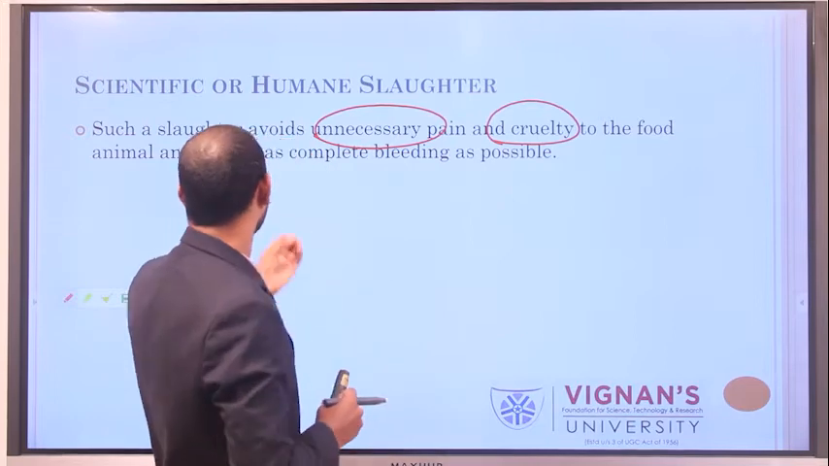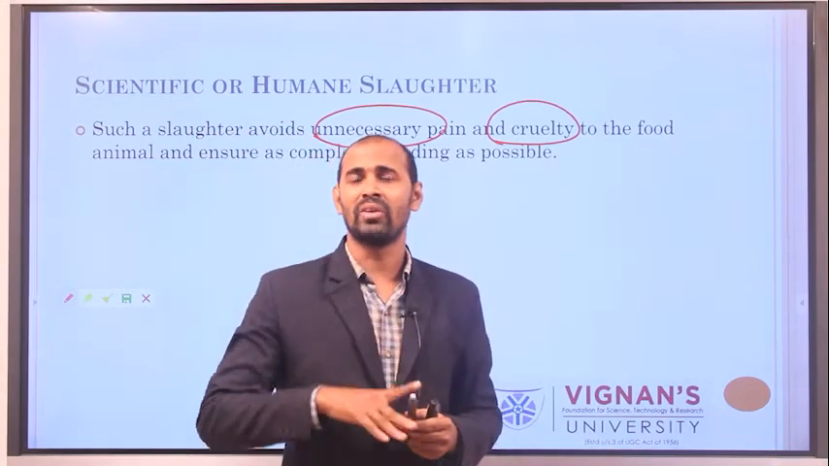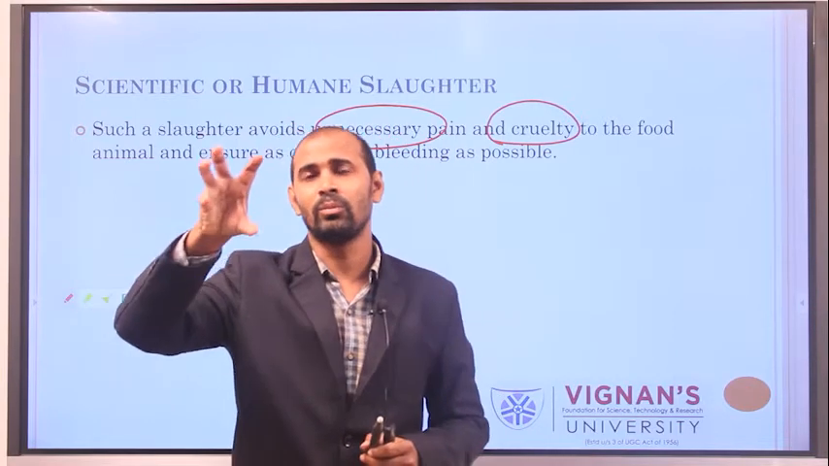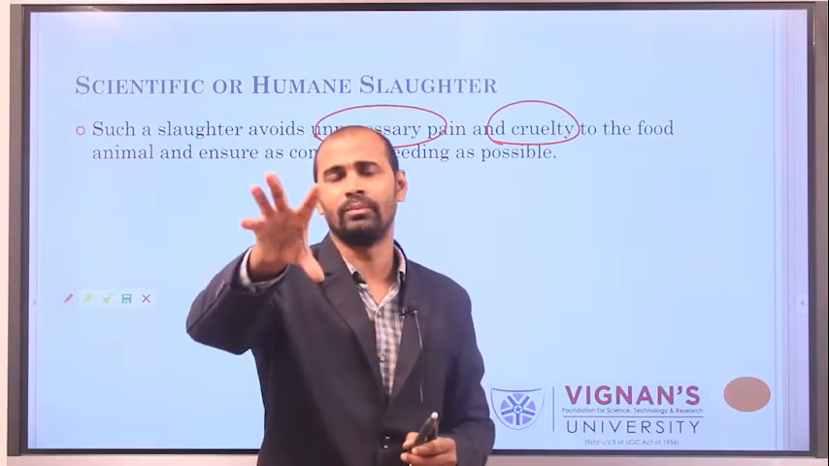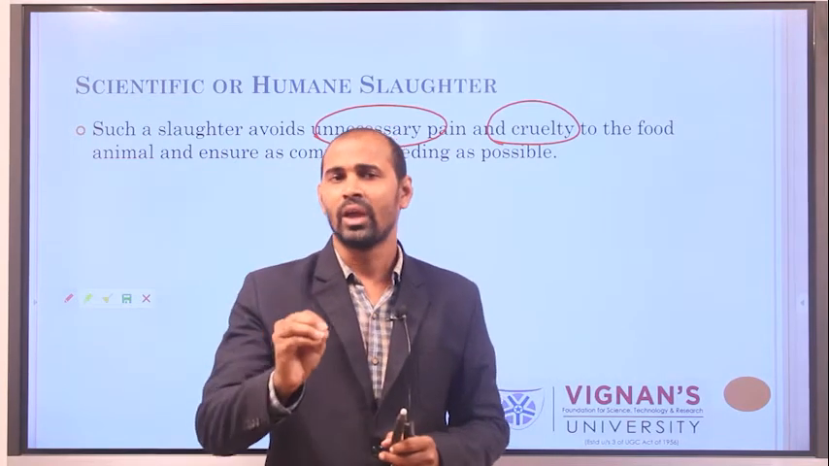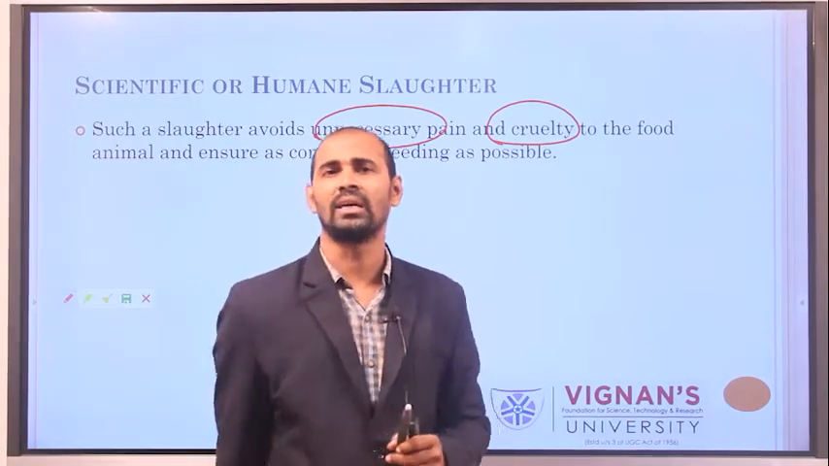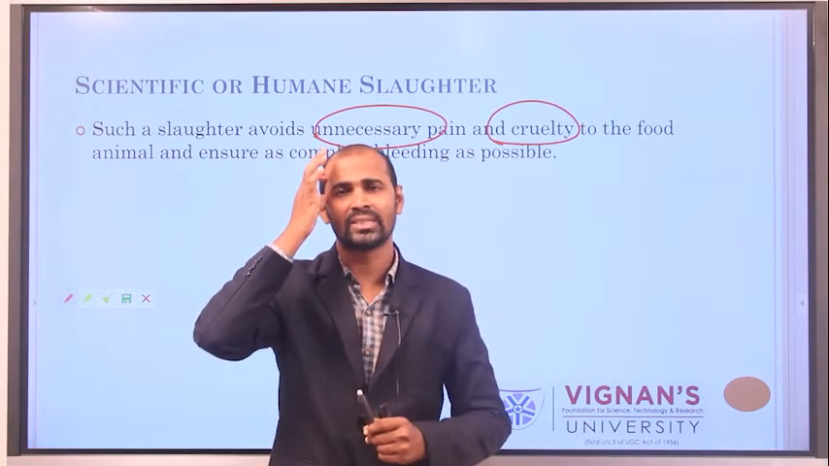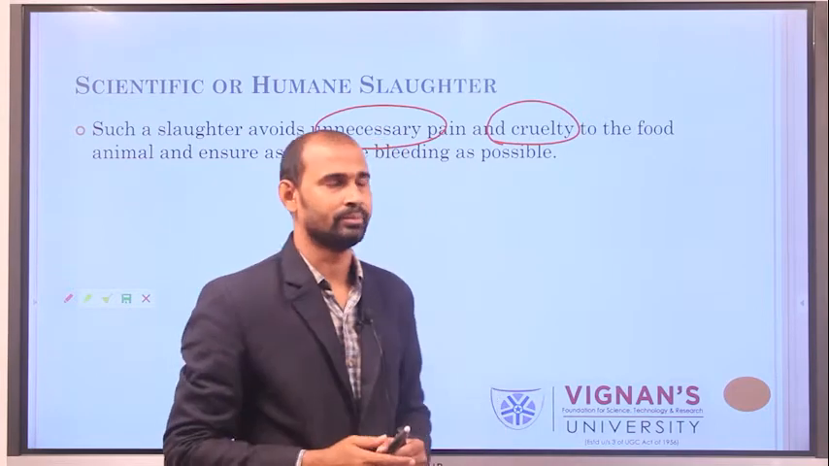While doing scientific slaughter, it is essential that you make sure the animal is free from blood. That means the bleeding should be done properly. Otherwise, hemorrhage formation may occur, which will adversely affect the quality of meat.